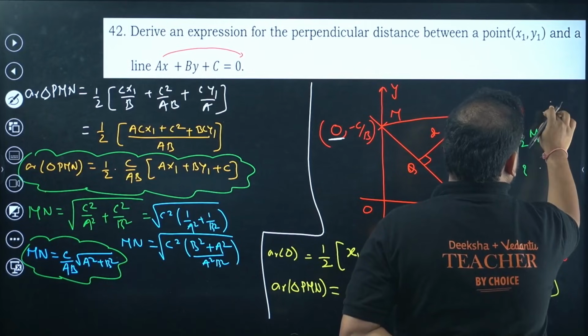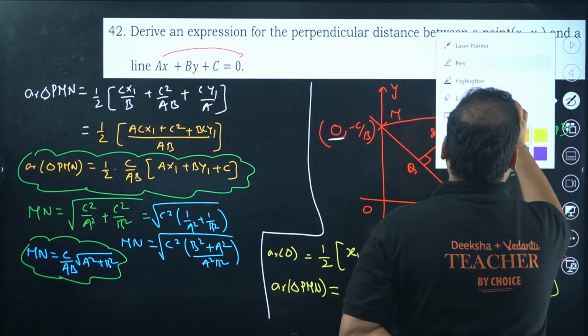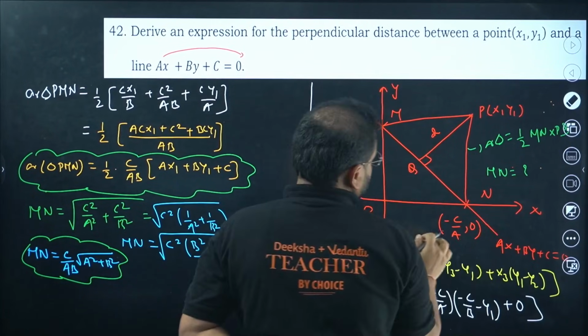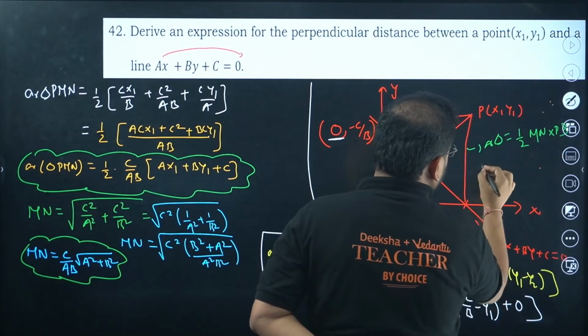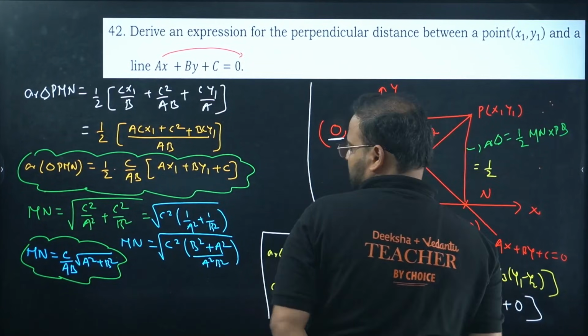Yeah, one second. I'll make some space and write it over here itself. Check this out. Correct? It will become half of MN. What is MN going to be?